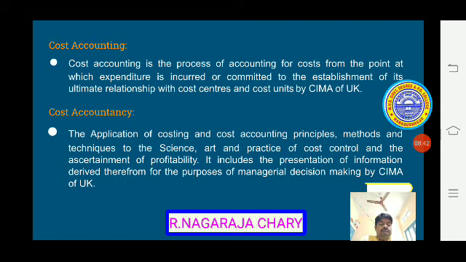Cost units. So cost unit also we have to see. It may be the product. Some product may be produced.